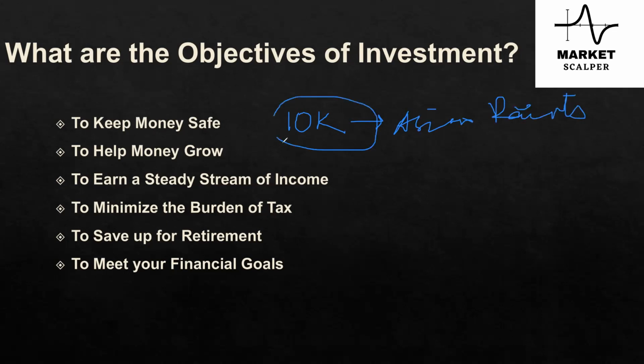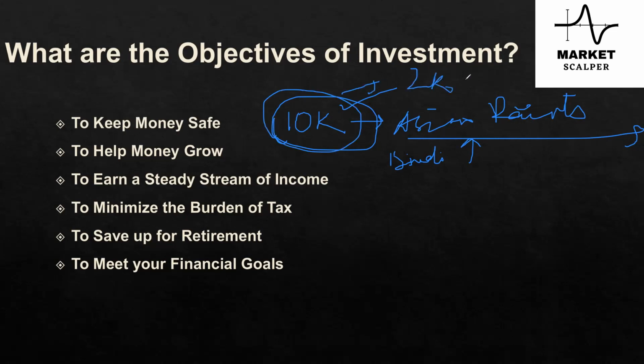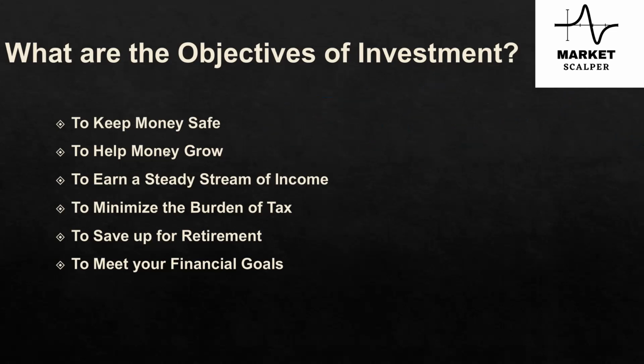So you do know that Asian Paints, for example, during festival season, especially in Diwali, the prices will go up because most people look at painting their houses. So the stock will go up. So even if you're investing in November, around Diwali time, your capital of 10K is definitely safe, and on top of that, you may earn a profit of 2K, 3K, depending on your investment. So it helps money grow.